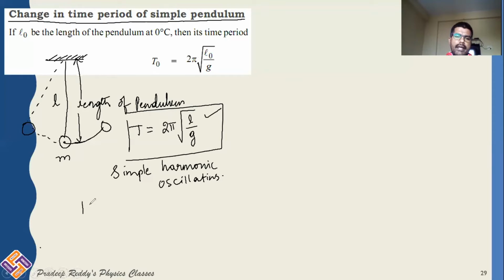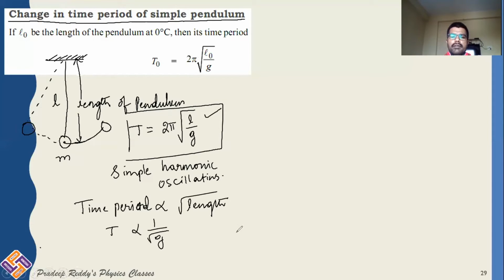It means the time period of the simple pendulum is directly proportional to under root length, and inversely proportional to under root of acceleration due to gravity. However, when you are changing the temperature, g is constant. g is equal to 10 meter per second square.